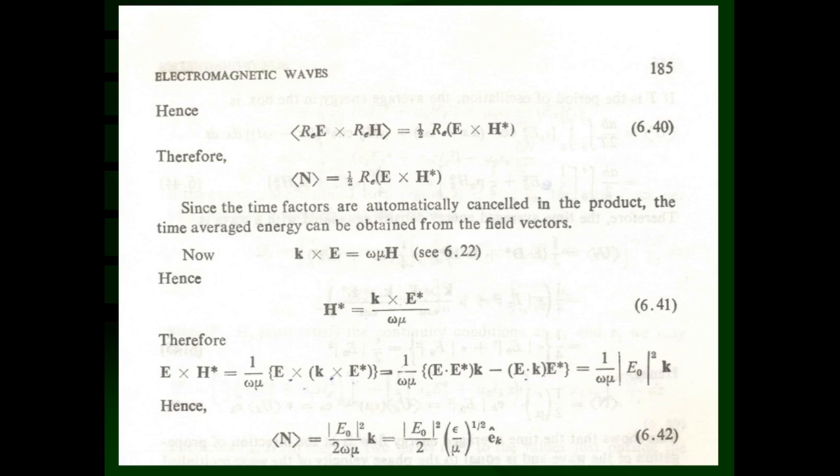Hence we can say that the magnitude of vector k is equal to omega upon v, and 1 upon v is equal to mu epsilon raised to 1/2, so we can substitute for this. So omega into mu epsilon raised to 1/2 is the value of k.